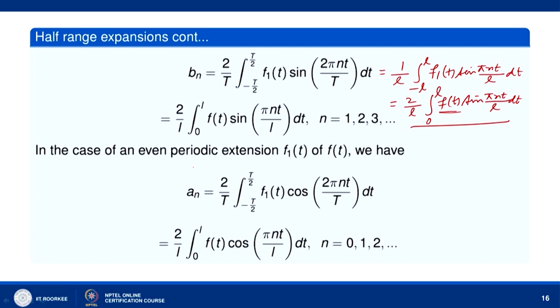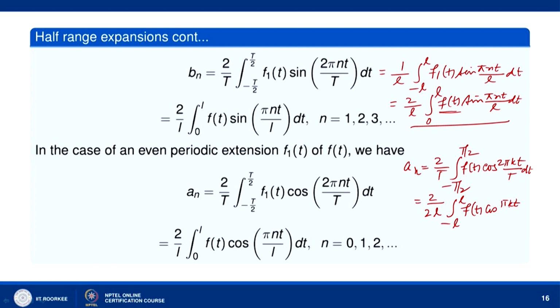In the case of an even periodic extension f1(t) of f(t), f1(t) will be an even function, so we will have a Fourier cosine series. ak will be given by 2 over T times the integral from minus T by 2 to T by 2 of f(t) cos of 2 pi k t by T dt. So this is 2 over 2L, since T is 2L, and the limits are minus L to L, so the integral over minus L to L of f(t) cos of pi k t by L dt.